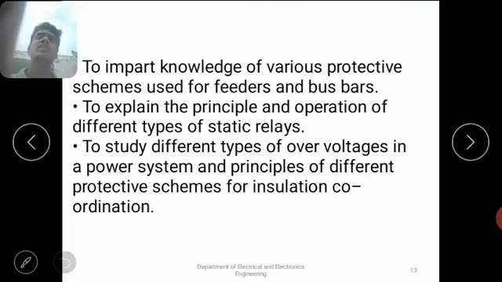What are the equipments used for protecting our electrical equipment from these over voltages? Lightning arresters. Lightning arresters are used to protect electrical equipment from high voltage. And what types of lightning arresters are there? These are studied in the last chapter. Also neutral grounding: what is meant by grounding, what is meant by neutral grounding, and what is the effect of an ungrounded neutral. These all come under the last chapter. These are the main objectives of studying this subject.